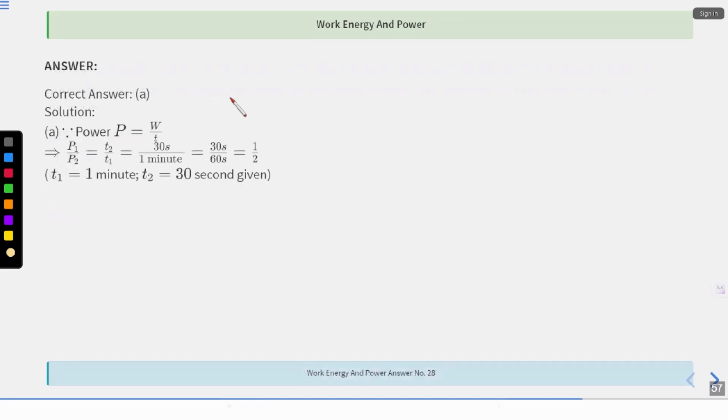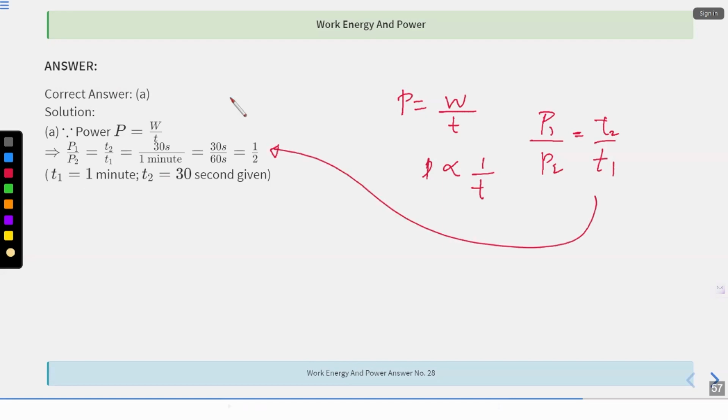So power is equal to W upon T. P1 upon P2 is equal to T2 upon T1, right? See, if power is equal to work upon time, then my power is inversely proportional to T, correct? Which means that P1 upon P2 will be equal to T2 upon T1. This is what is given over here. Okay, so 30 seconds divided by 1 minute. Because the first one is taking 1 minute, that is 60 seconds, and the second one is taking 30 seconds, 1 upon 2. That's it. So P1 upon P2 is equal to 1 upon 2.